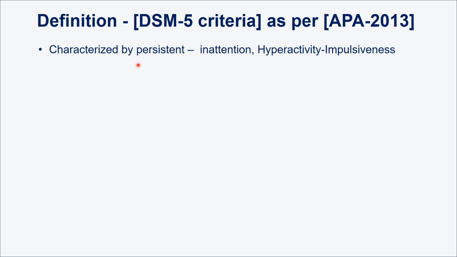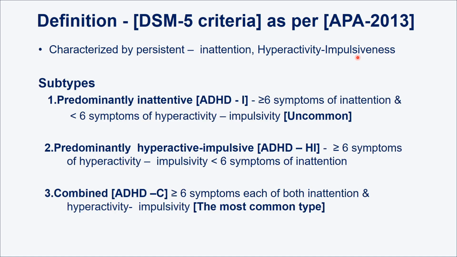Now, the definition by DSM-5 criteria. DSM is the Diagnostic and Statistical Manual of Mental Disorders, edition 5, published by the American Psychiatric Association in 2013. According to this, ADHD is characterized by persistent inattention, hyperactivity and impulsiveness. So these 3 findings should be there, and according to this they have made some subtypes.